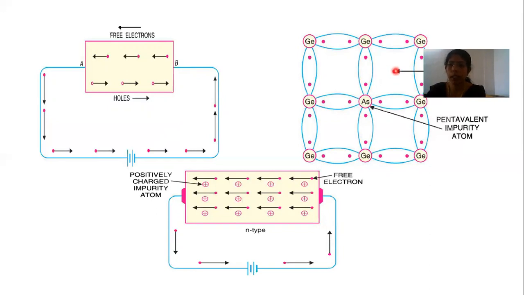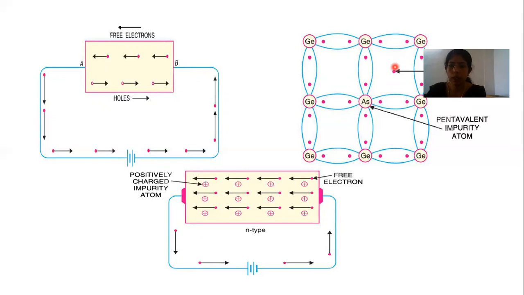So it can donate 1 electron, and this type of impurity is called donor impurity. The donated electrons are called excess electrons. So arsenic, a pentavalent impurity, is known as donor impurity, and the donated electrons are called excess electrons.